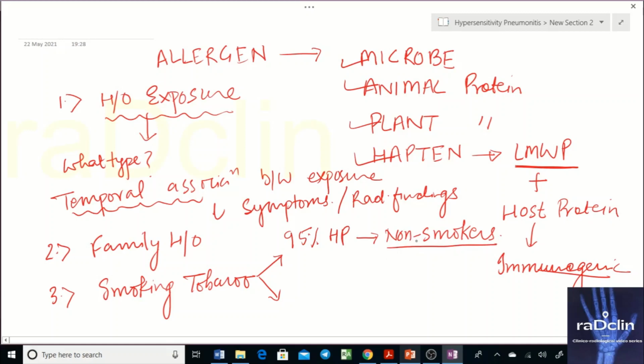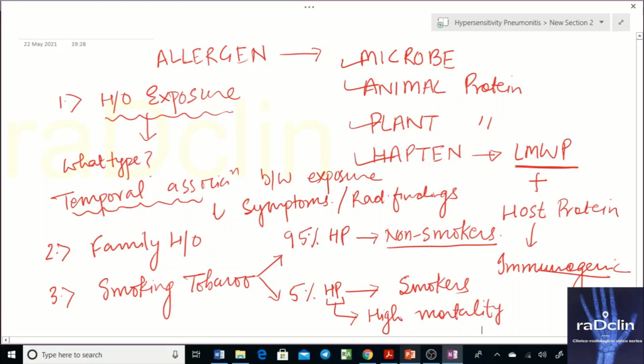By this point you could simply infer that smoking is protective against hypersensitivity pneumonitis. No, it is not, because the 5% of patients who have hypersensitivity pneumonitis are smokers, and when they have it, it is associated with high mortality. So before someone thinks that he should start smoking to be protected, if he falls in this category, he may simply die of hypersensitivity pneumonitis.